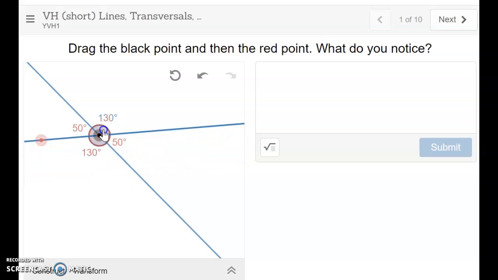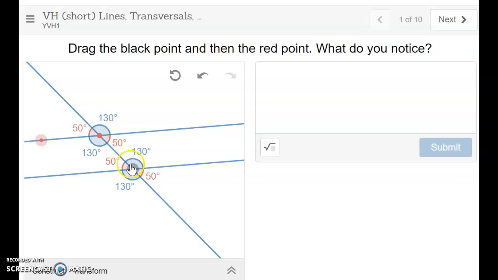I started off with the identical angles, but if I move it, notice what's happening. This angle 50 was really the same angle as 50. This 50 was right on top of the 50 angle there. And by translation, by transformation, by definition, they are congruent.